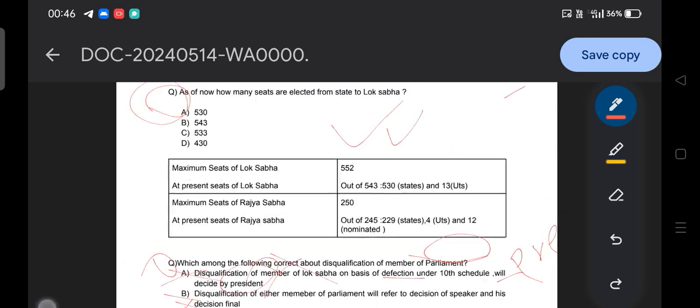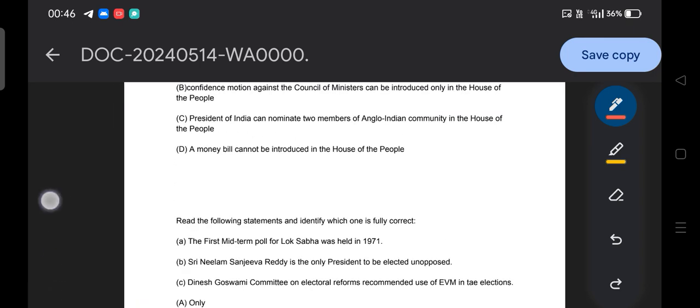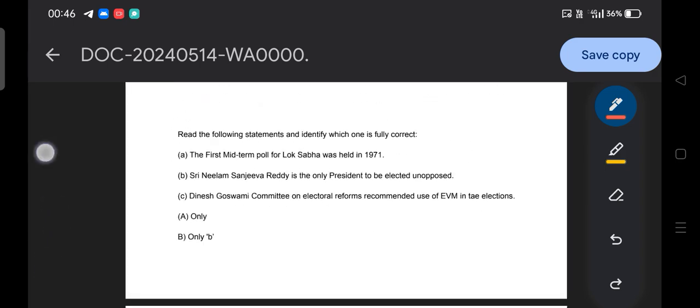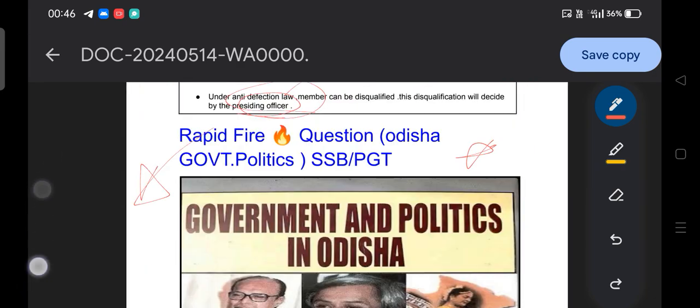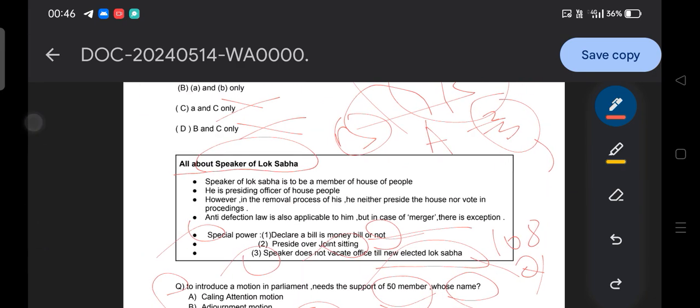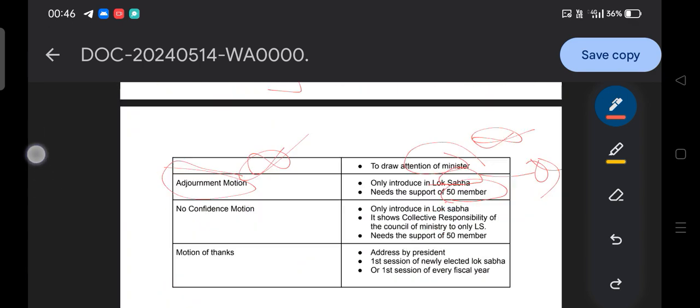introducing the adjournment motion. I think the question might be here, so I can show you guys what the question is. Adjournment motion, here this is the question. To introduce a motion in parliament you need the support of 50 members, that is known as an adjournment motion. So this can be asked in your examination, don't you think so?